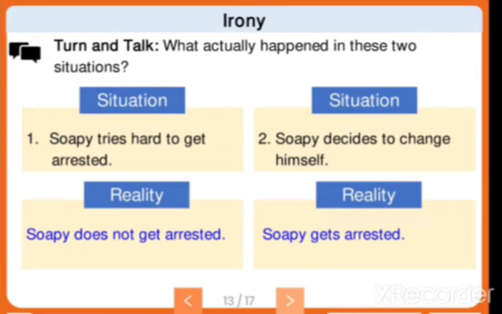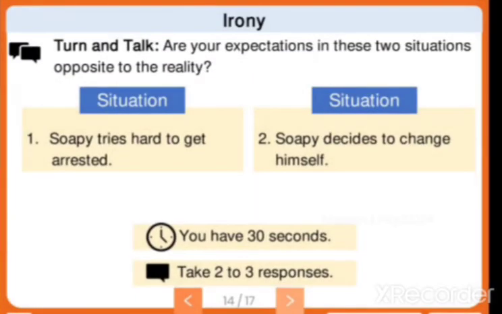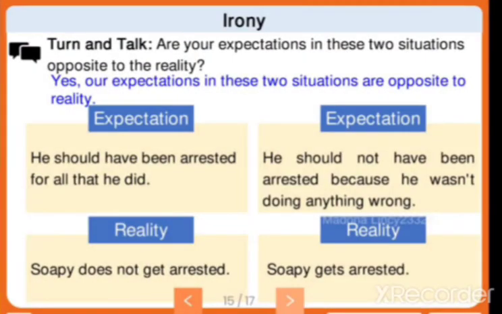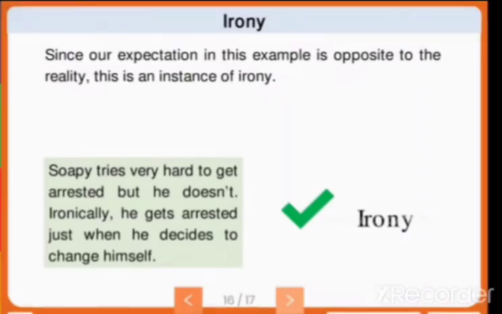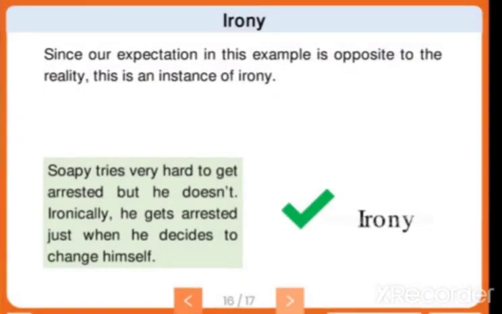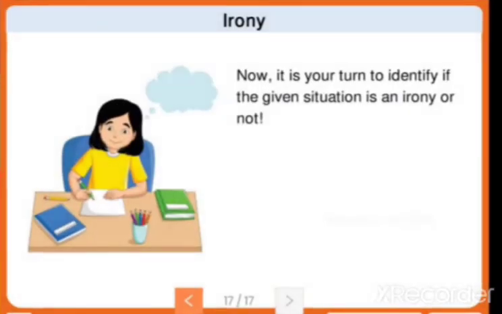Both the situations were opposite, isn't it? The reality happened opposite. So here you can say that all your expectations in these two situations are opposite to the reality. So we can tell that this sentence belongs to irony. Did you get me? So now it's your turn to identify if the given situation is an irony or not.